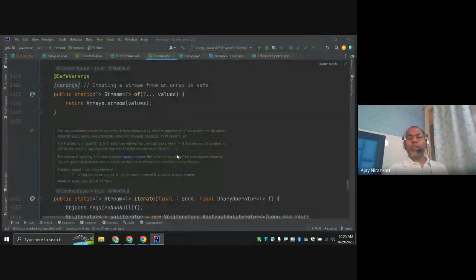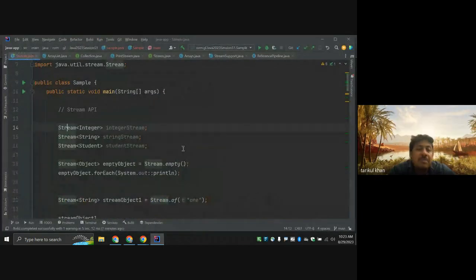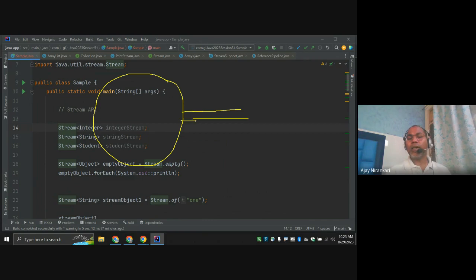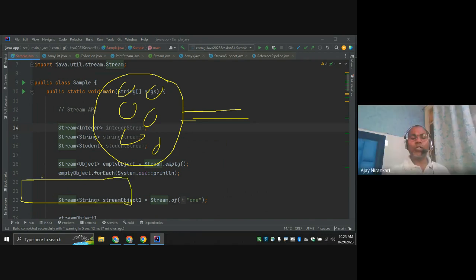Hope it's good. So today we learned a different approach. This is not the only way. If I am going to start a stream, you always need a collection, always you need data. This data, whatever the list of objects, can be generated, or you may already have an array of values. This array of values we can make into stream data, or you have a list of values, right?